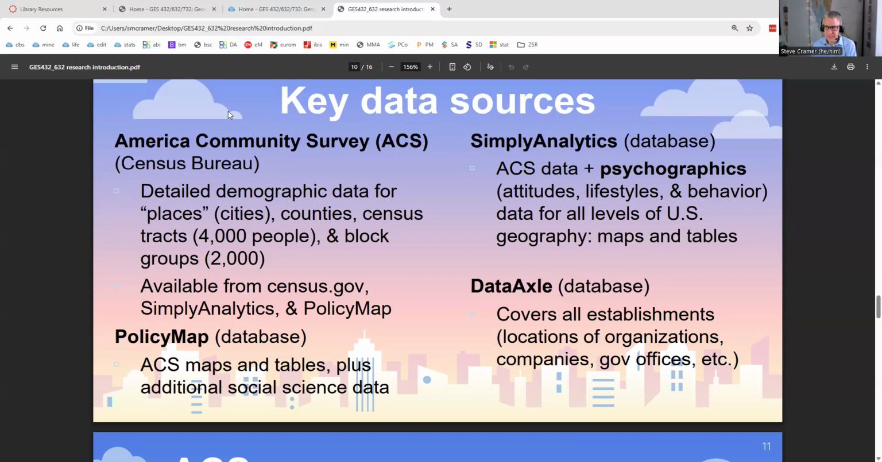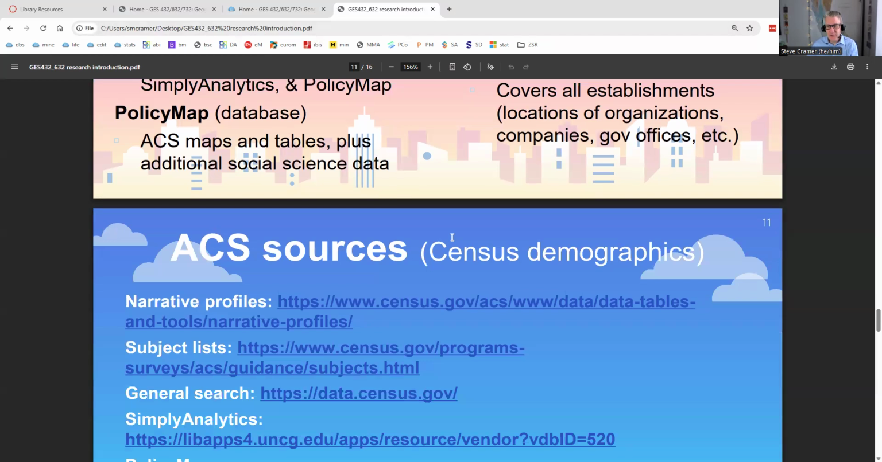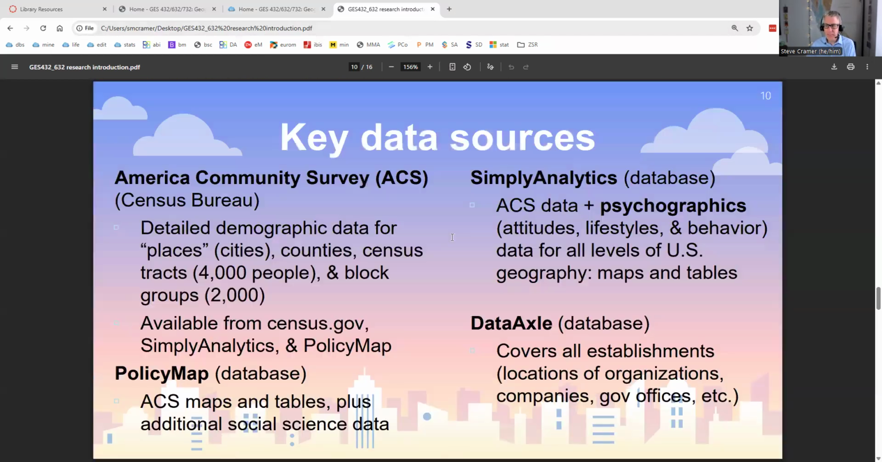And DataAxle. So if you want to look at locations, like where are the restaurants, where are the libraries, where are the parks, that is one way for you to look at and measure and map and identify those types of organizations on top of any demographic data that you're trying to measure and map and make tables from using Simply Analytics and Policy Map. There's details on this slide deck, which again is on the research guide if you want to dig deeper.